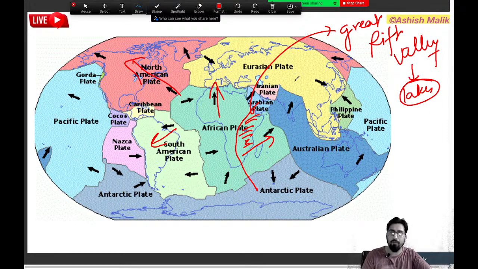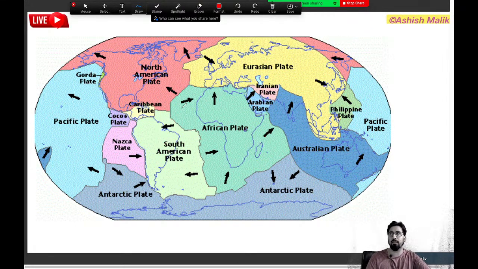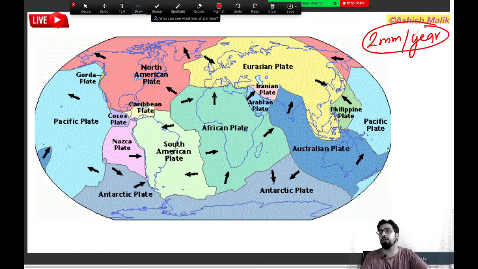Okay, and they are always in motion. Now that motion depends. It's not that they are all moving at the same pace. Of course, the motion is different. There are some plates which are moving as slow as 2 millimeters per year, which is hardly noticeable.